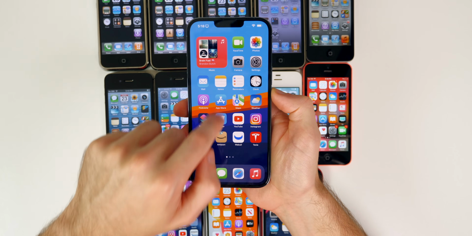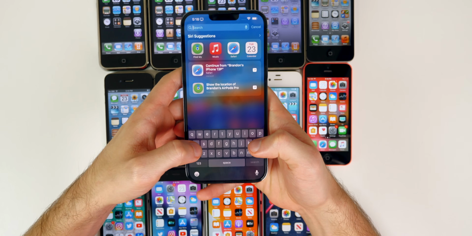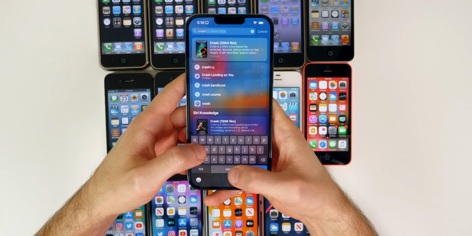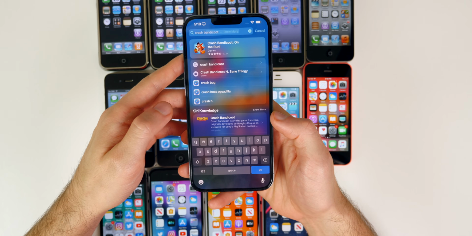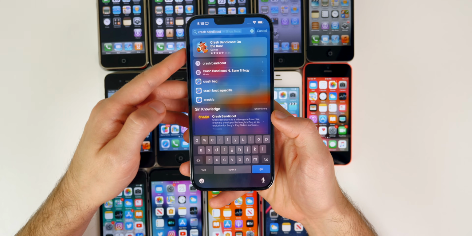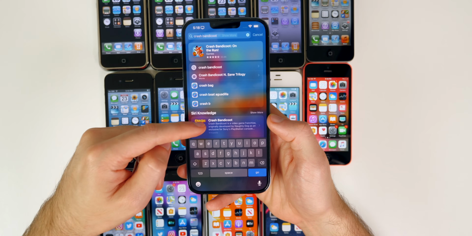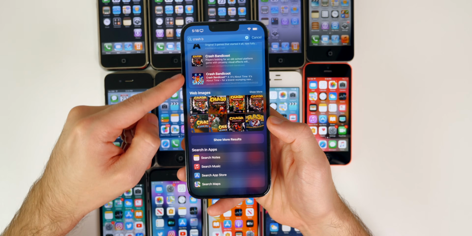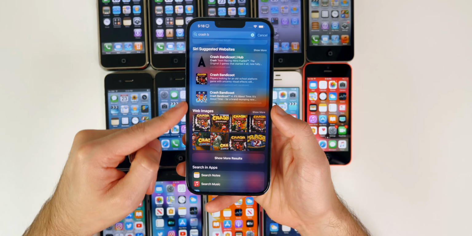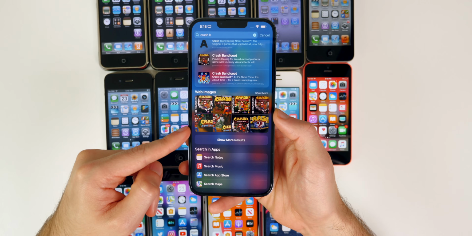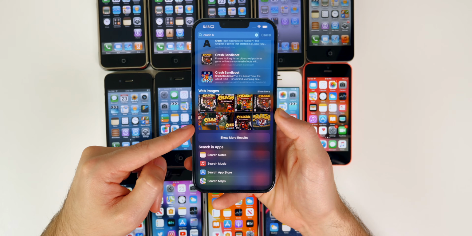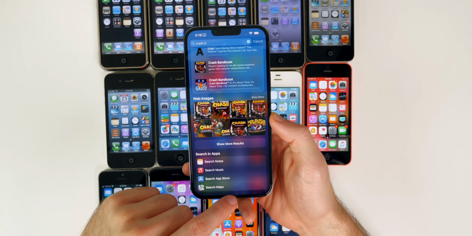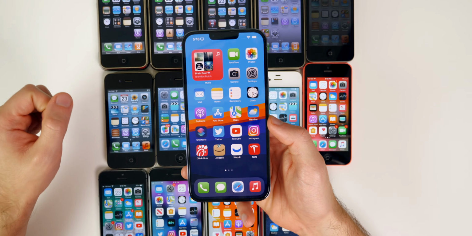Oh, and not to mention the Spotlight search has also gotten a lot smarter here with iOS 15 as well. So if I search for something like Crash Bandicoot, for example, I will be able to actually download and install the application straight from the Spotlight search. It also will search all over the web for Crash Bandicoot. You can see web images and everything here from the actual internet. It shows up right here inside of the Spotlight search without having to go into Safari. So Spotlight search is so much more improved here in iOS 15. And as you see in this video, it's really come a long way.